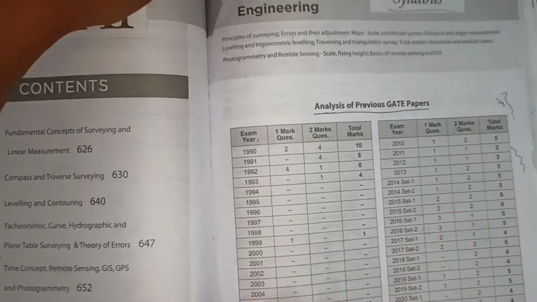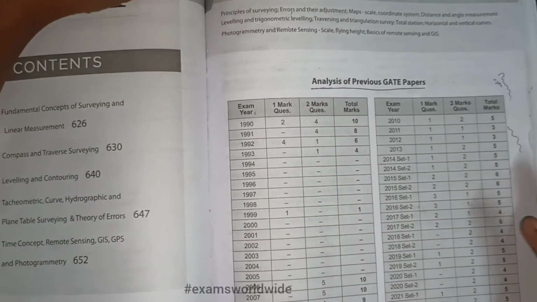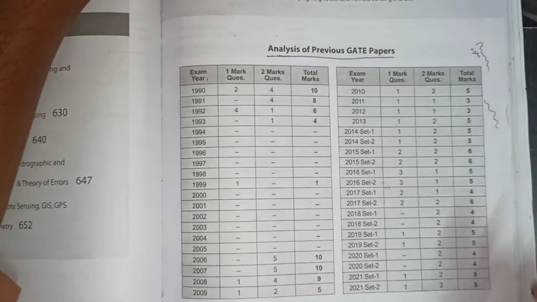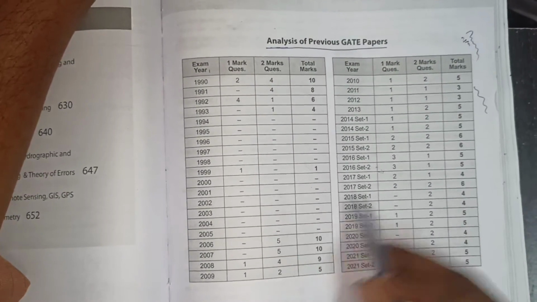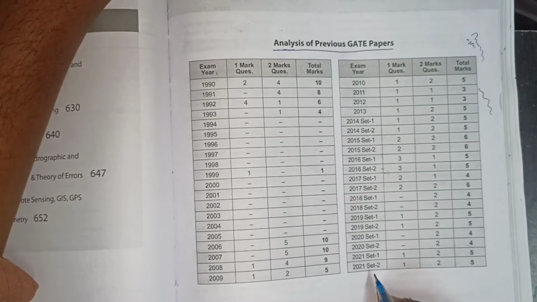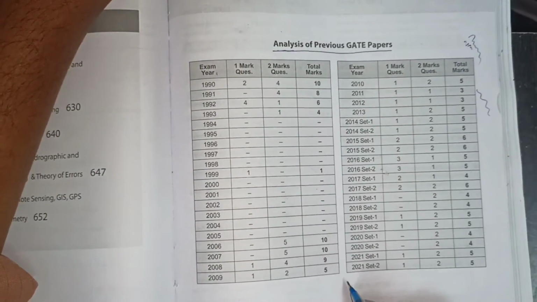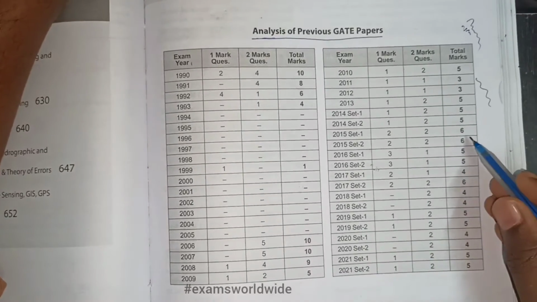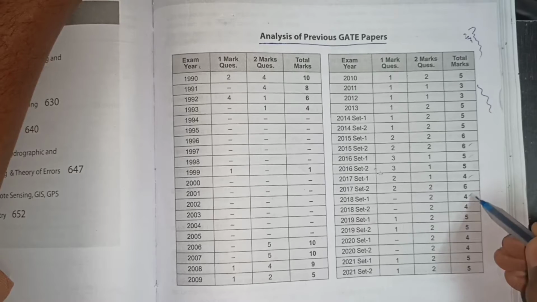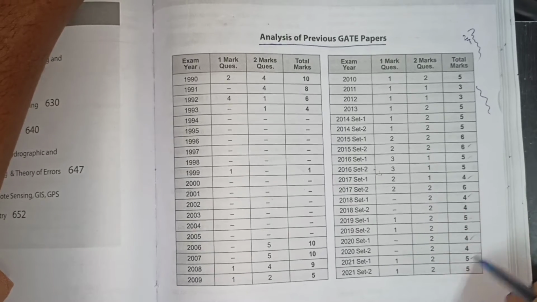This is the analysis from the last 31 or 32 years of papers. We clearly observe from the last years, 2014 to 2021, that the marks are in the order of 6, 5, 4, 4, 5, 4, 5.